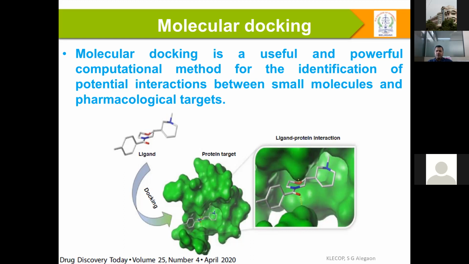Just as I told you in the previous slide, you might already have discussed molecular docking with many other people. We call these ligands, or drugs, or drug-like compounds. The target is a large molecule, usually a protein, or we can call it a receptor. And now we are going to understand how ligand-protein interactions actually work.